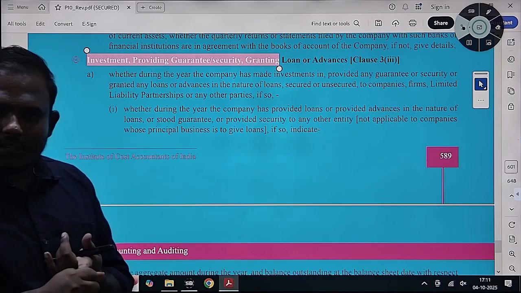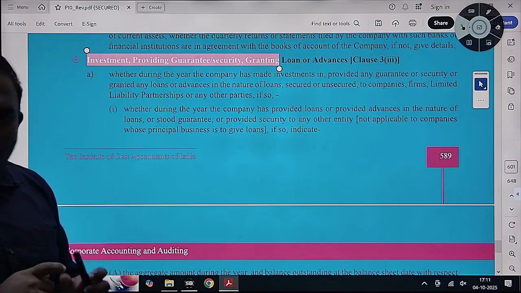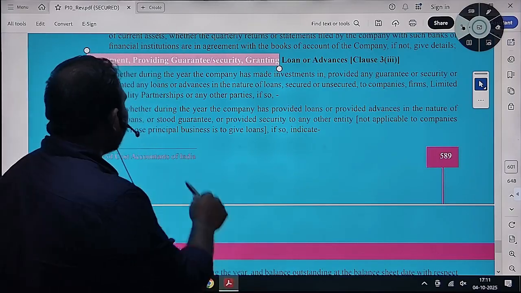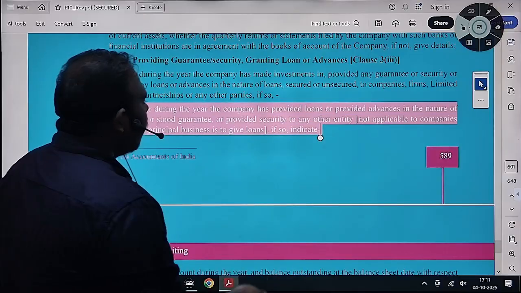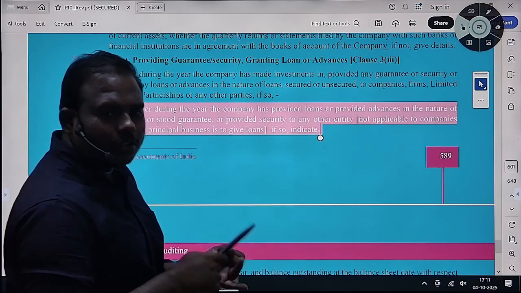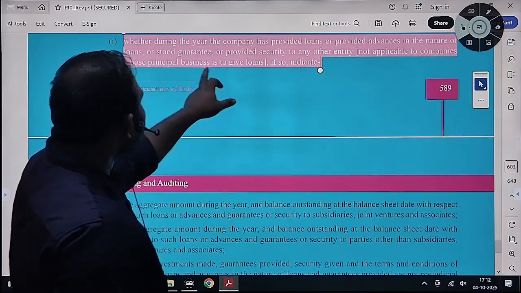If there are any overdue payments, appropriate action should be taken by the company to recover the amount. Whether during the year the company has provided any loans or stood any guarantees, either in the nature of advances or in the nature of guarantees.